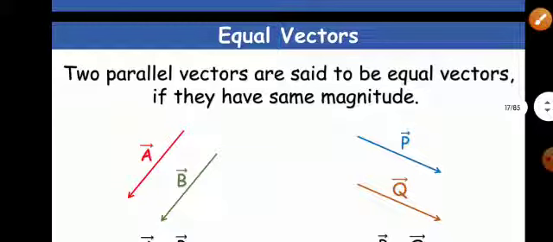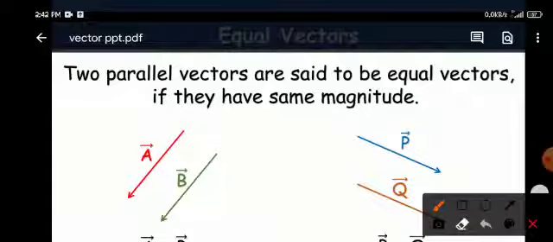Equal vectors. For two vectors to be called equal vectors, their magnitude must be equal and their direction must also be the same. See, here A and B vectors, the length of their straight line is the same, representing that they are of the same magnitude, and they are in the same direction. So these two are equal vectors.